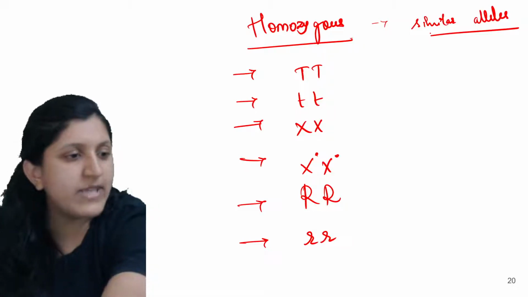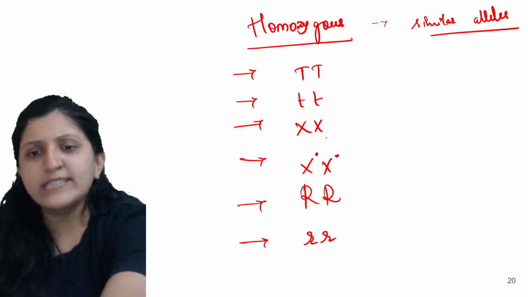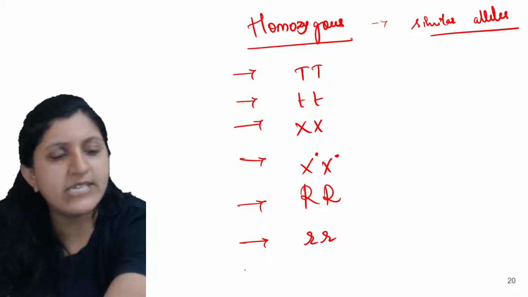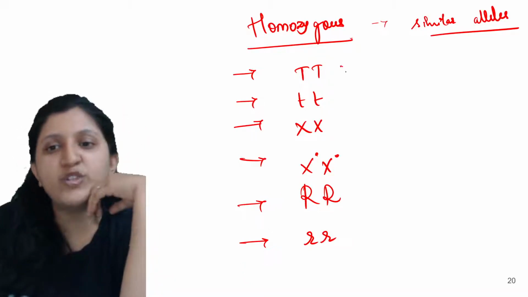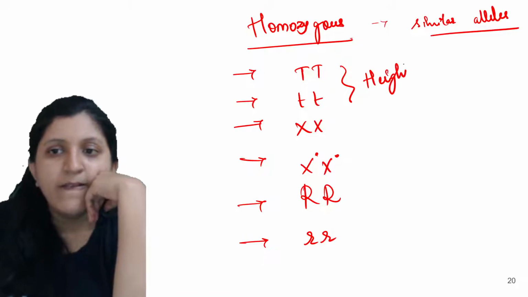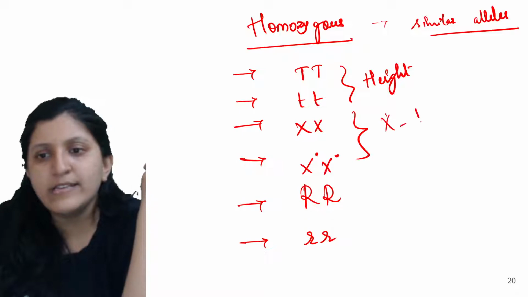What other example is given in your textbook other than tall, dwarf? Then XX is there, then R, tongue rolling capacity is there. This is for the tall character, with respect to height. This is maybe X-linked inheritance.